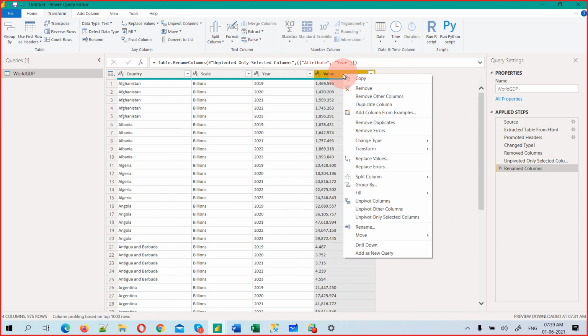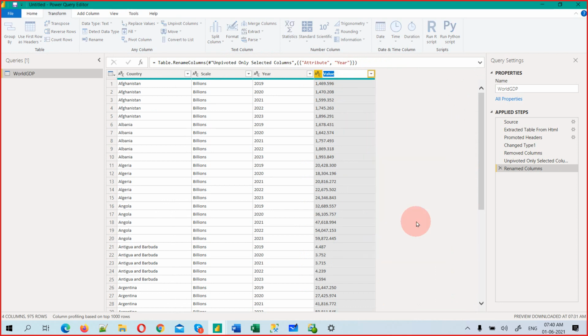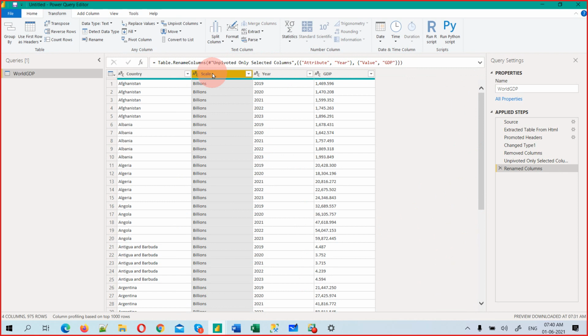So I can rename this to year, and this is GDP. Double click to rename, just like Excel, or select and right click and rename. There is an option to rename. So this one, rename, and GDP. The count has actually increased, but we will discuss that in detail. For me it looks good: country, scale, year, GDP. For me this is good.